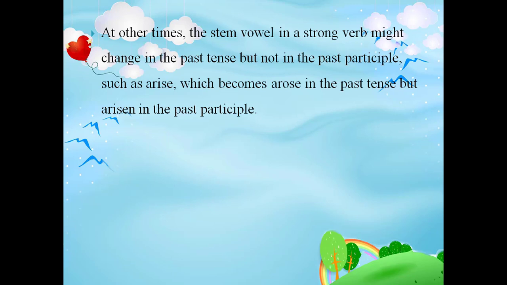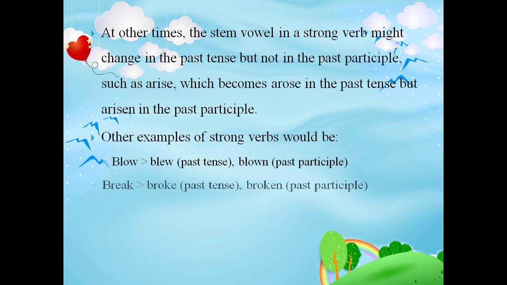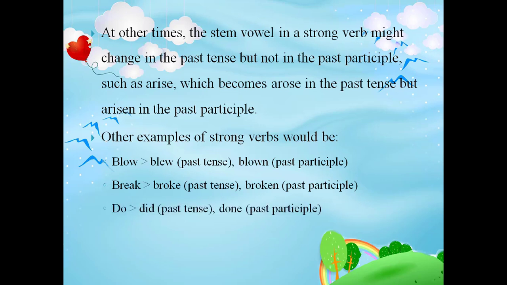Some other examples of strong verbs would be the present form blow becomes blew in the past form, blown as past participle. Also break, broke past tense, broken past participle; do, did past tense, done past participle; feed, fed past tense and past participle form.